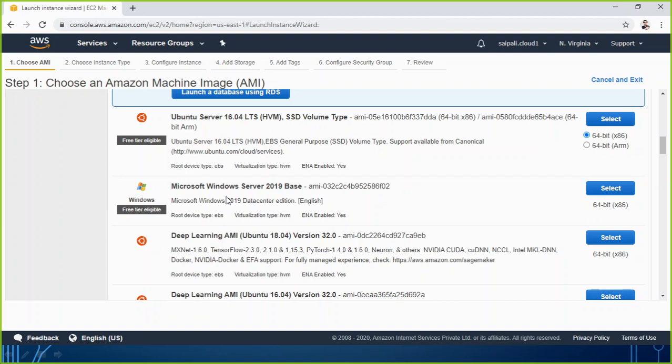Hypervisor is of two types, type 1 and type 2. Type 1 we also call bare metal, which runs directly on the hardware. So here HVM tells that it is a hardware virtual machine, where ENA is going to be enabled. ENA means elastic network adapter, meaning that this virtual machine will also have network access, and it is going to have a storage connected, that is EBS. Of course, EBS we know already. After that, we just go to select.